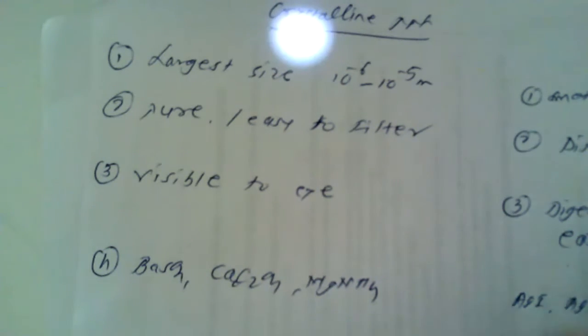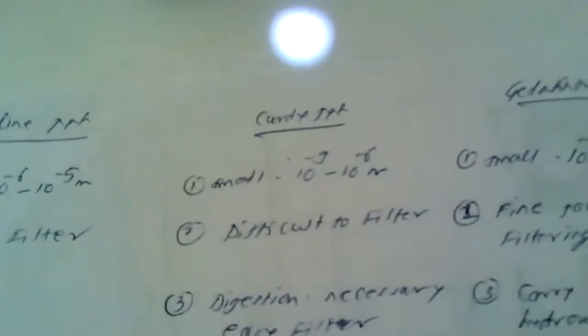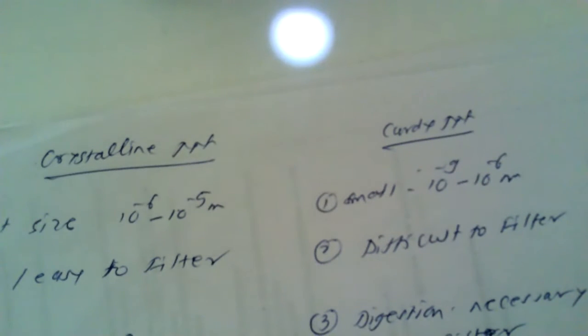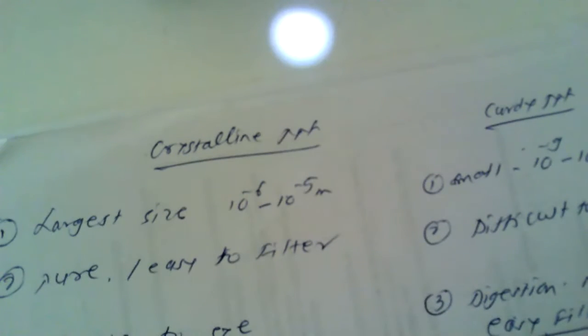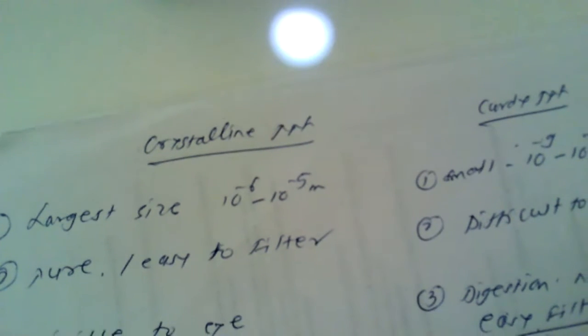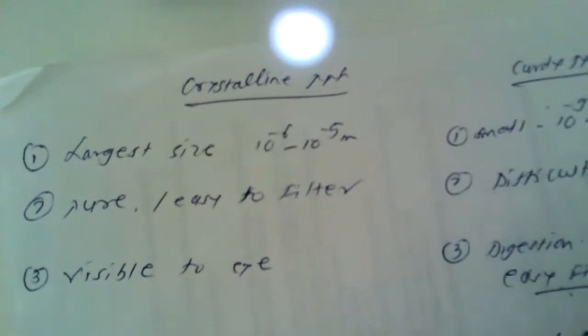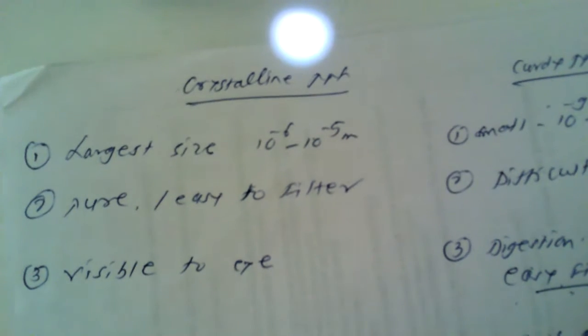So this is very easy that we can remember all these points in a nutshell. So if you are asked during the exam to discuss the physical nature of the precipitate, then you have to write the answer that the physical forms of precipitate are categorized into three different forms: crystalline precipitate, curdy precipitate, and the gelatinous precipitate. And you have to enlist all these points one by one so that it is very easy for the clear understanding of the point. So this is all about the physical nature of the precipitate.